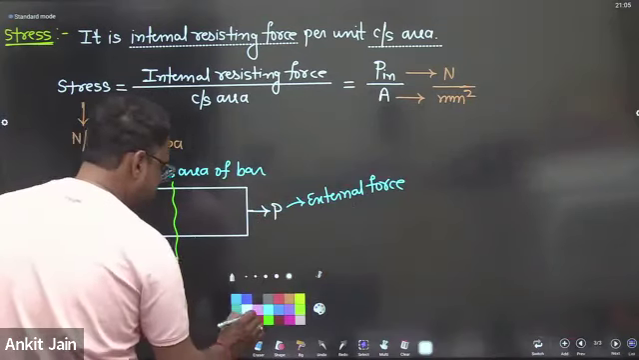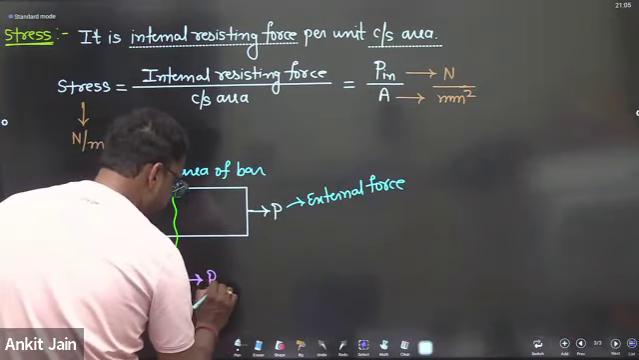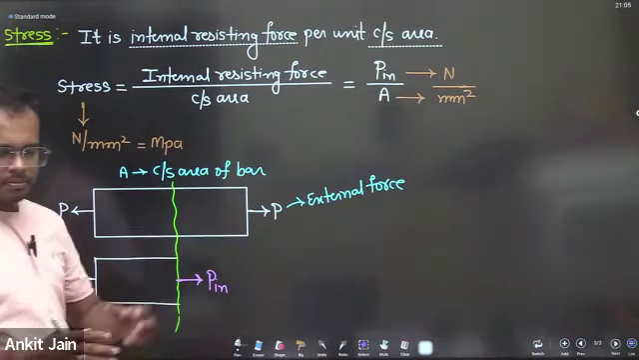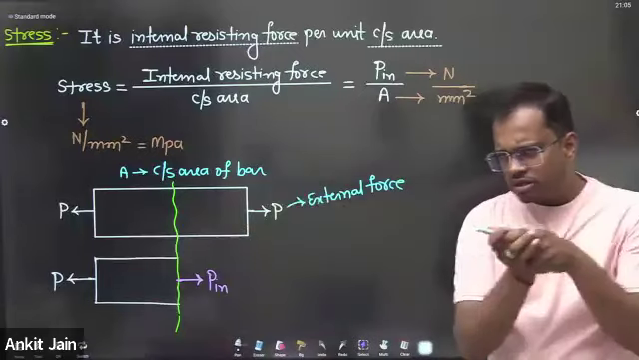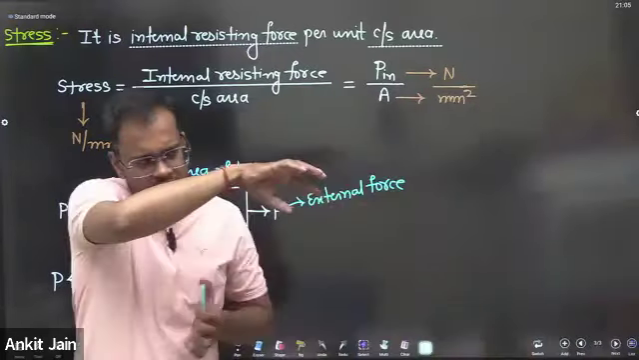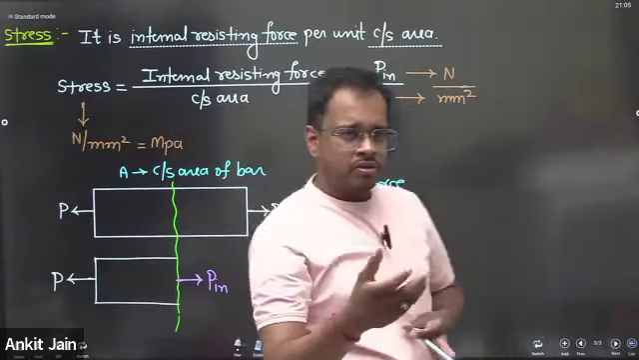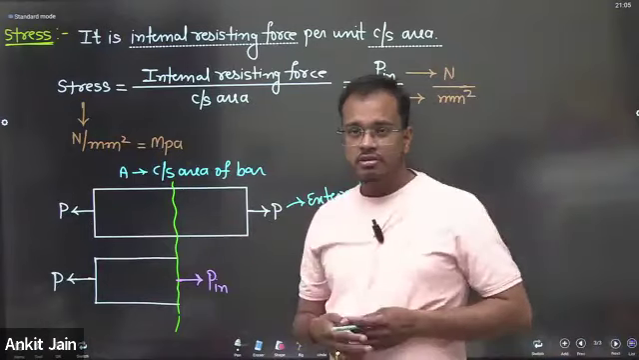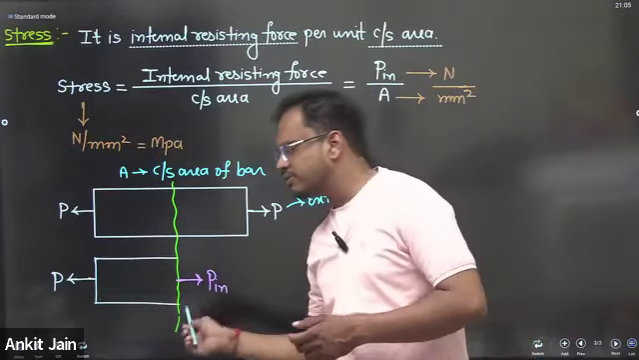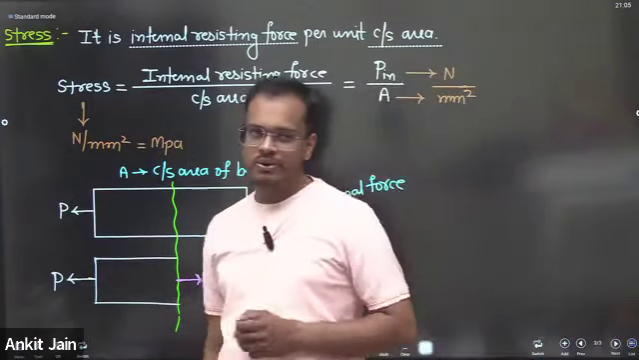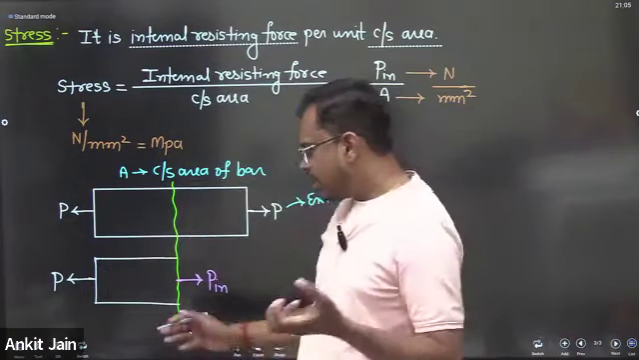Why does it not fail? Because the body internally develops resistance to the external force. That means the molecules of the body resist the applied force P. The force resisted by the internal molecules is called P internal. In 99.99% of cases, P is equal to P internal. If you are applying a 20 kilonewton load and the internal molecules resist 20 kilonewton, then the body will not fail.